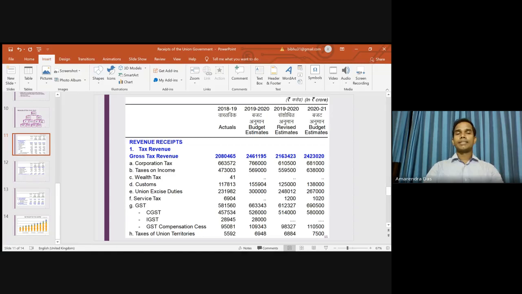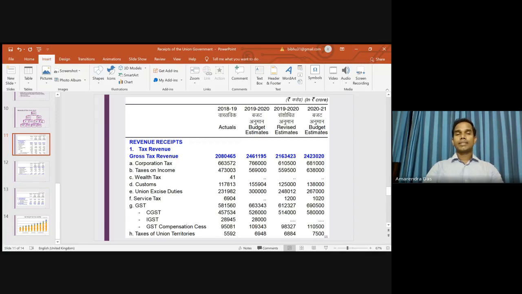Now, in direct taxes, we have corporation tax, taxes on income, and then wealth tax. But remember, the wealth tax has been abolished from 2017-18. Now you see this 41 crore for the year 2018-19, because that could be the arrears that is collected for the previous years. But from 2019-20, we do not see any entries under the wealth tax. So in case of direct tax, we have corporation tax and taxes on income. These are actually the two direct taxes.